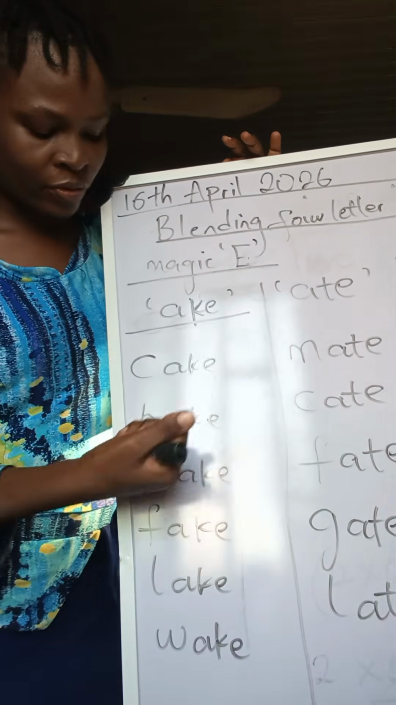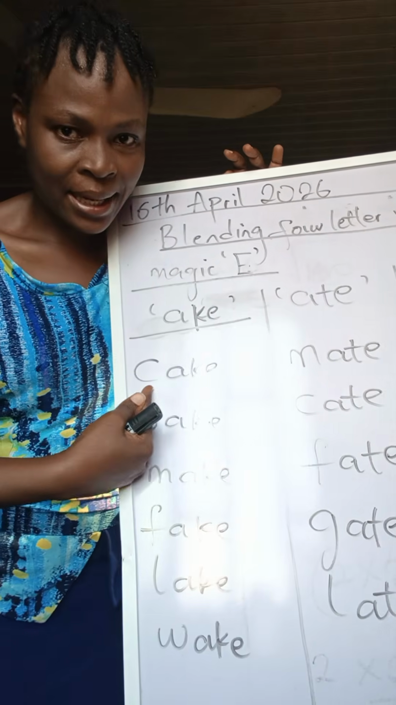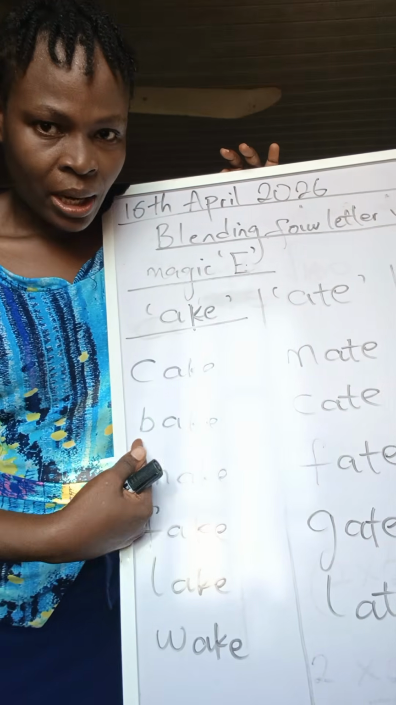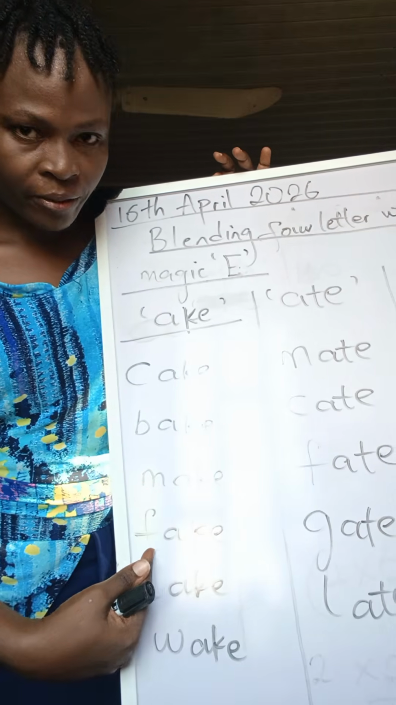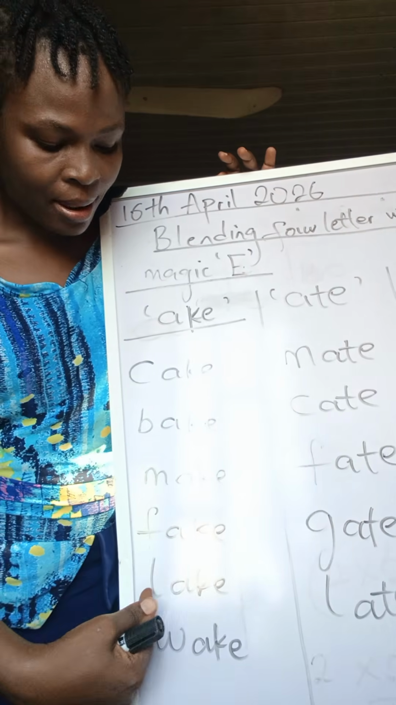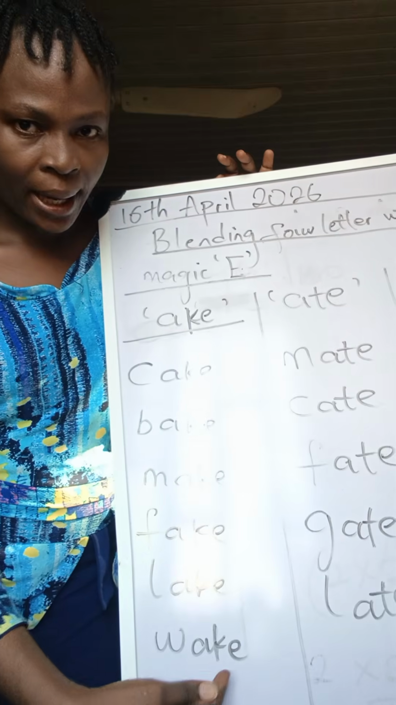This is "ache." If you put letter C, it becomes "cake." B, "bake." M, "make." Fake, lake, wake.